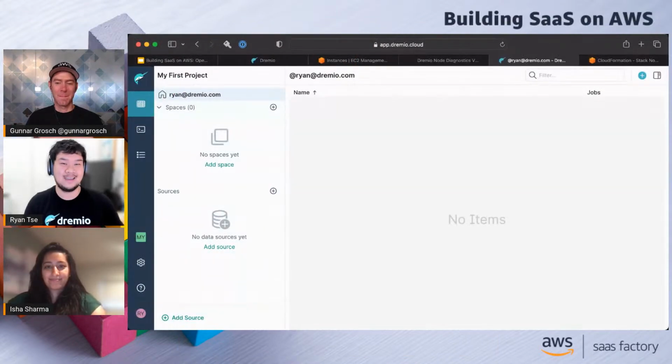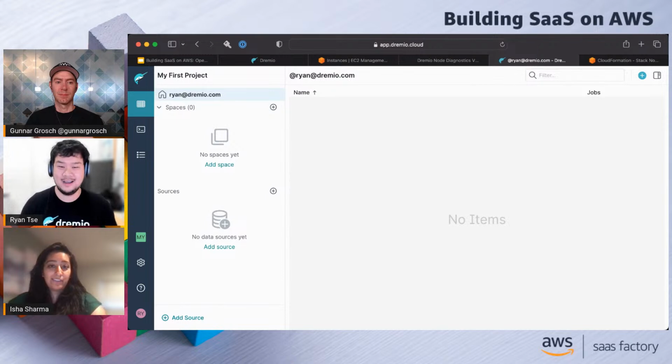For a quick second, I'll also mention the project completed. I didn't touch this window, but because of that CFT process and the fact that we notify our system when the CFT completes, it automatically transitioned to this page. So I couldn't show you the ending of this process because it was automatic. Everything just pushed to the next page, and now I'm already in my first project.